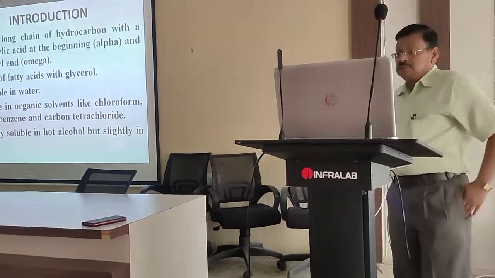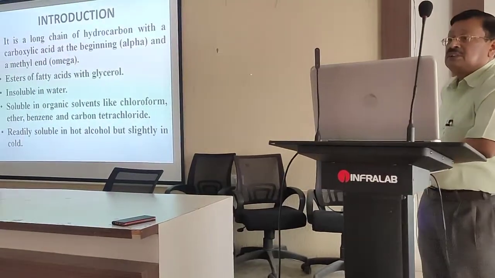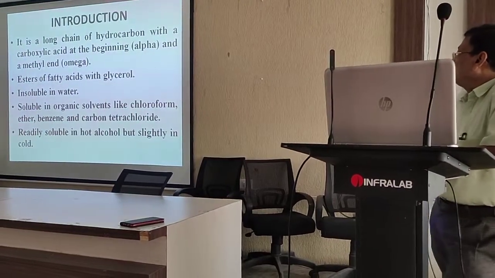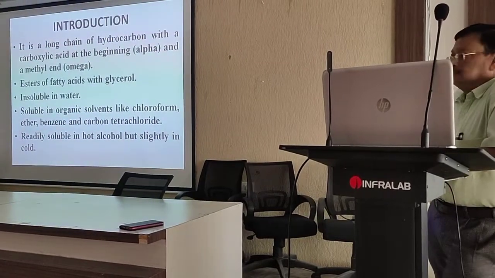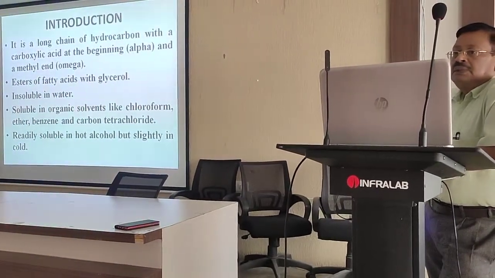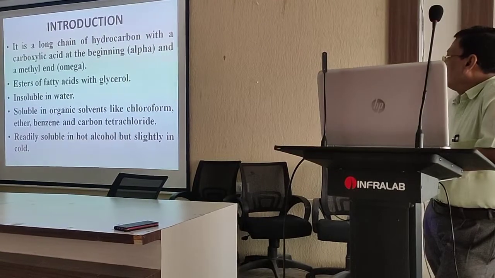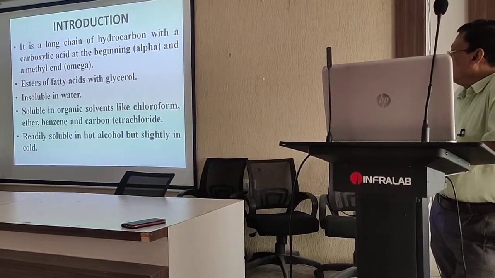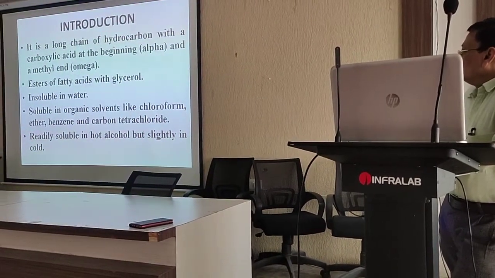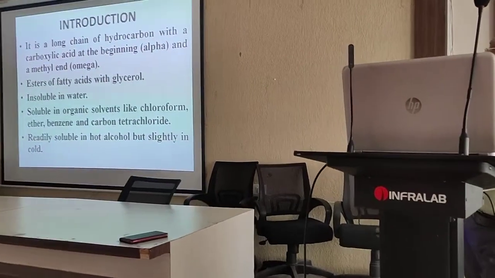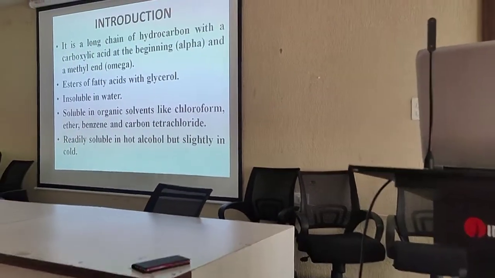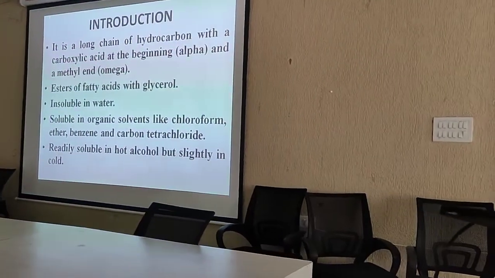Here, according to the chemistry, we have seen that it is a long chain of hydrocarbon having the carboxylic acid at the beginning and the methylene at the end. The beginning is the alpha and the end is the omega.